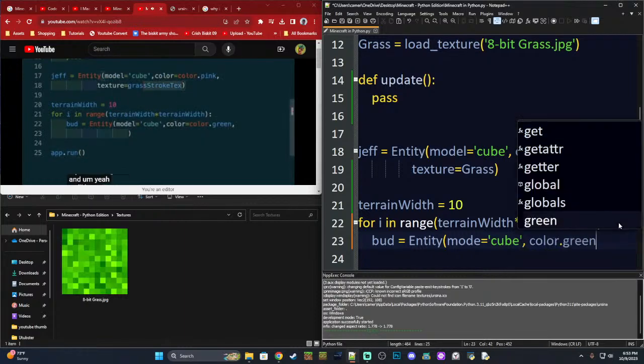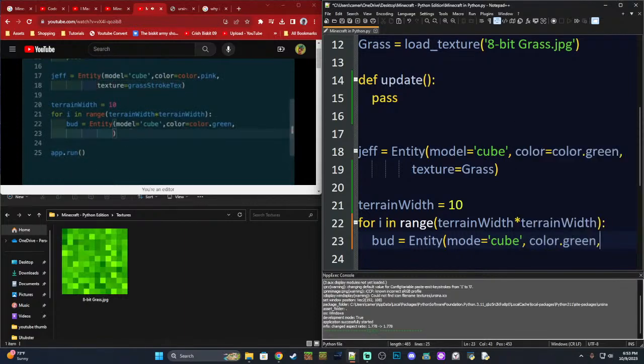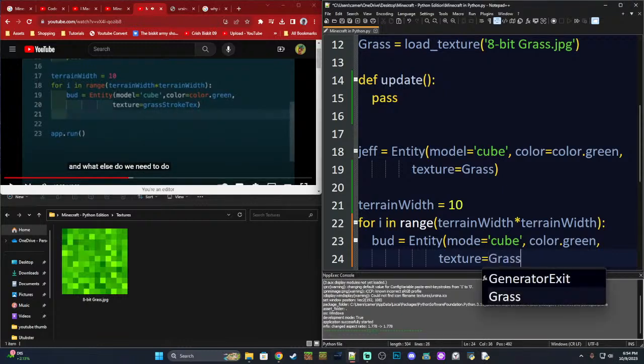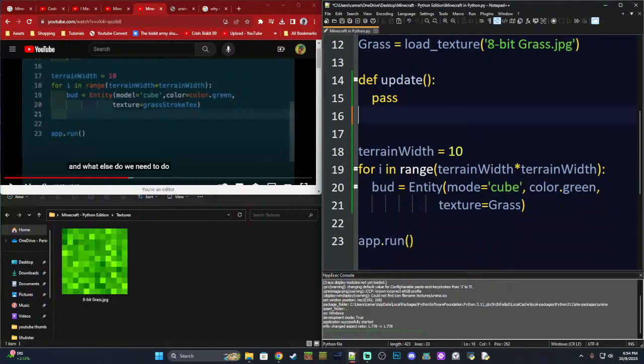And yeah, we'll have the same texture as we had with Jeff. And we'll leave Jeff there for now, or shall we not? Nope. Sorry, Jeff. Time's up. Jeff, time's up. What else do we need to do? We called the texture grass, I believe. I believe that he took out Jeff now, so we're gonna take Jeff out.